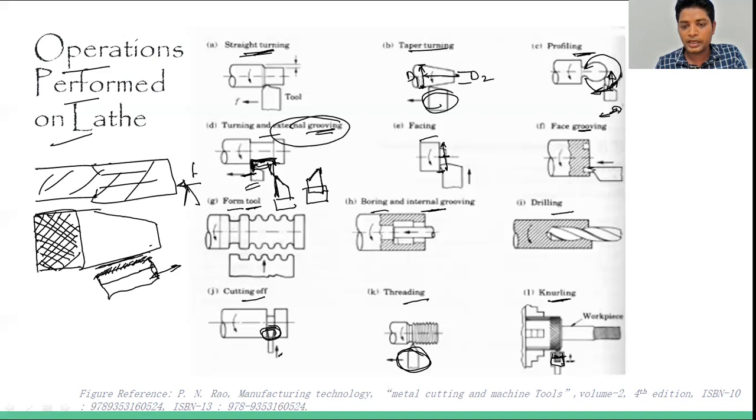In between there is a shaft. Over that shaft a circular section of high speed steel is mounted, and when we are holding like this, it also has these kind of shapes. So when we are keeping it like this, this is rotating and the workpiece is also rotating. Both are rotating and we are giving feed to this tool, so accordingly the knurling is done over the workpiece surface. So these are the operations. Apart from this, many operations can be done on lathe machines using different kinds of tools.